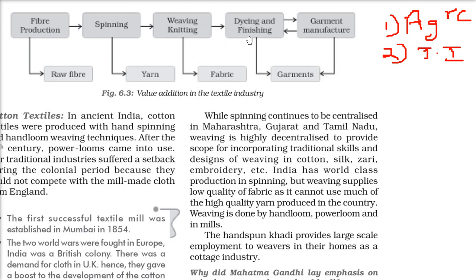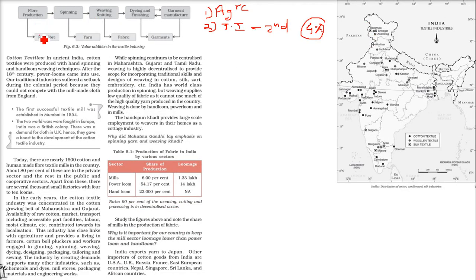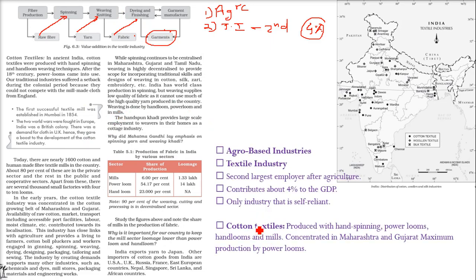And then dyeing and finishing of this woven, knitted fabric. Let me tell you: fiber production, raw fiber, it is spun. Yarn will be woven and knitted. It is fabric, it is dyed and finished. Then we get the garments. This is the final thing. So now coming to the cotton textiles.